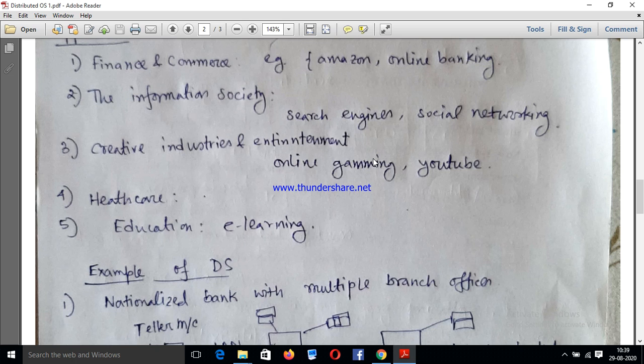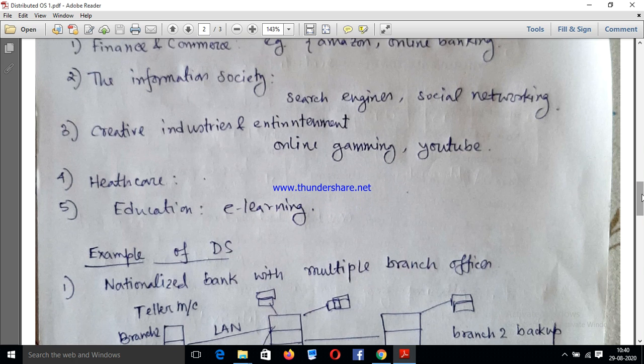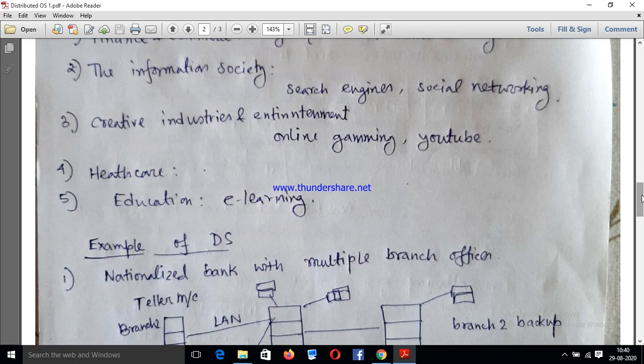And it also has huge application in the healthcare system, like medical clinics, medical hospitals, and government hospitals, which nowadays also use this distributed operating system. And the fifth application of distributed operating system is e-learning. So these are the applications of distributed operating system.